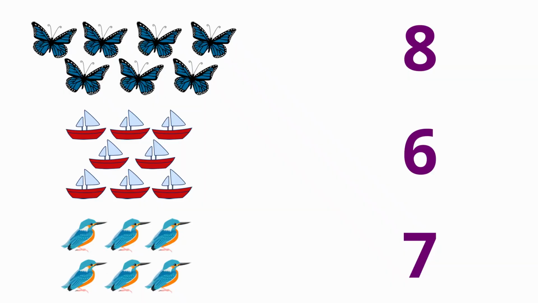Okay, are you ready to look at our pictures and match them to the numbers? Excellent. Our first picture is a group of butterflies. How many butterflies are there? Let's count them together. 1, 2, 3, 4, 5, 6, 7. There are 7 butterflies. Can you help me find the number 7? Do you see it? Okay, take your magic finger. Let's draw a line from the butterflies to the number 7.